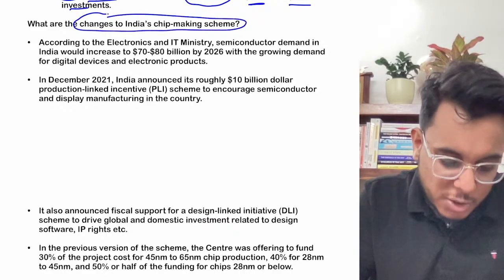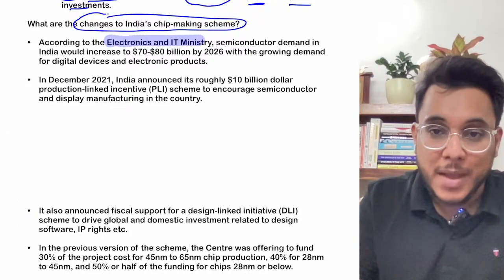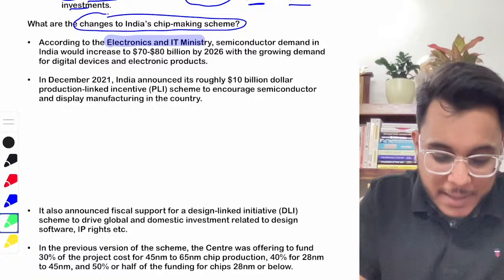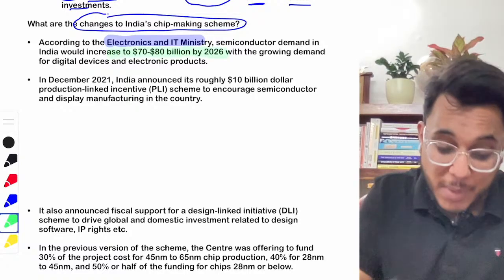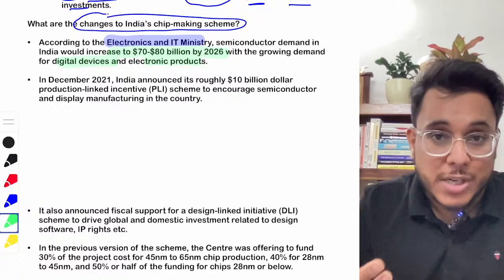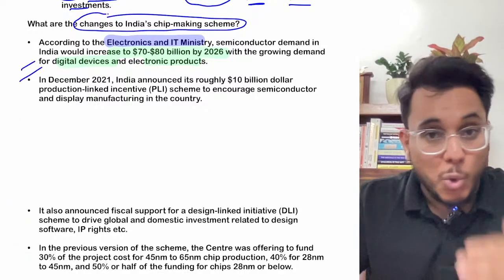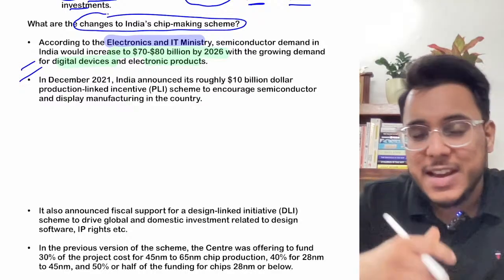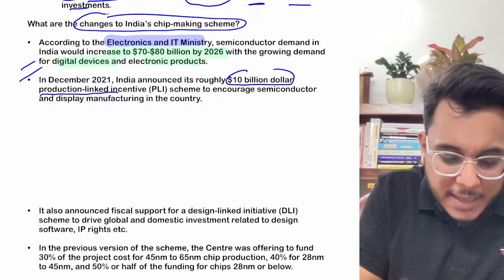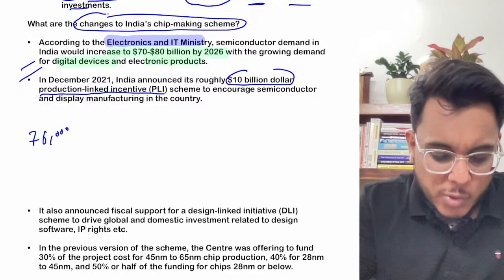First of all, understand, according to the Ministry of Electronics and IT, semiconductor demand in India alone would go to 70 to 80 billion dollars by 2026, because the demand for digital devices, electronic products, mobile phones, tablets, e-watches, all these things is increasing. But do we have the capacity to manufacture our own semiconductor chips? We don't have much capacity. So the government announced a $10 billion production linked incentive scheme. In terms of rupees, it was nearly a 76,000 crore rupees scheme.